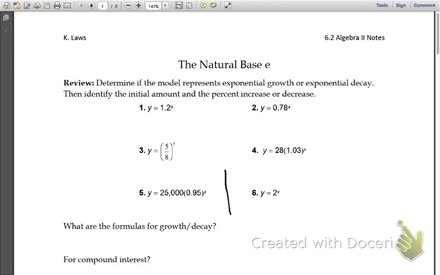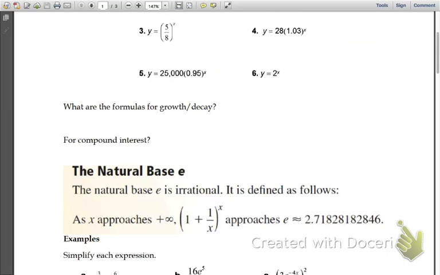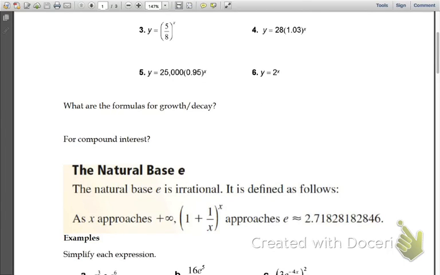Just to make sure that we have all of these down, remember the formula for growth and decay. Growth is a times 1 plus r, all to the t power, and decay is a times 1 minus r, all to the t power. R is still your rate. We have to change it to a decimal. T is your time in years.